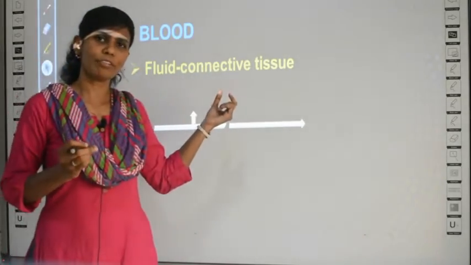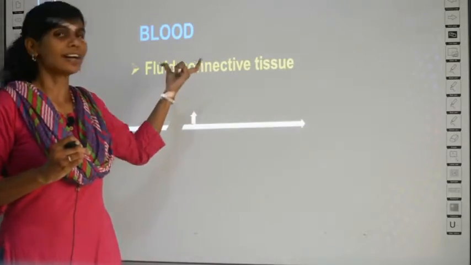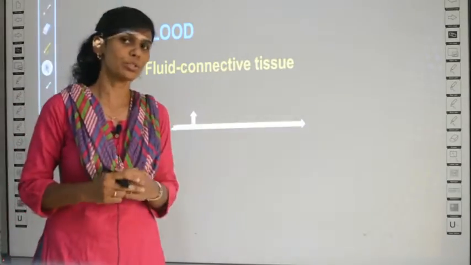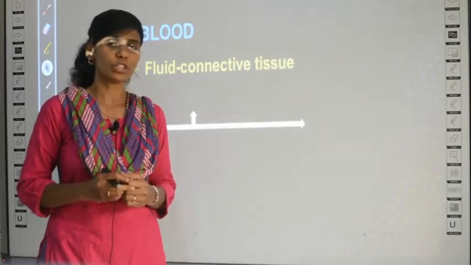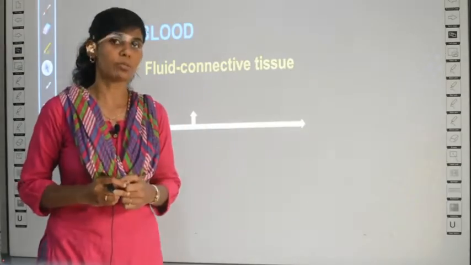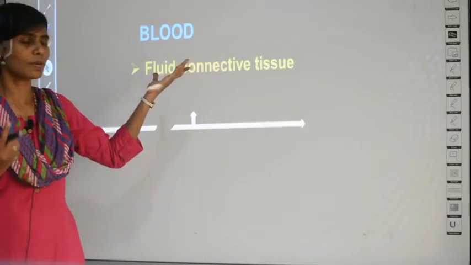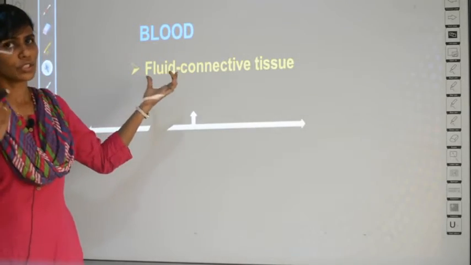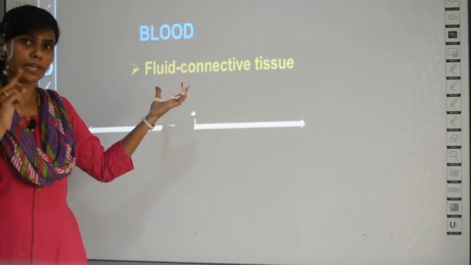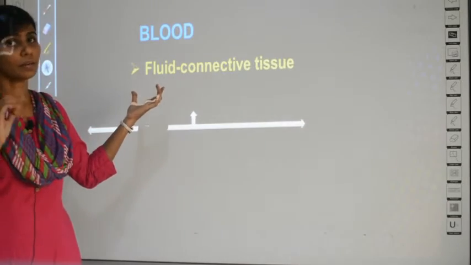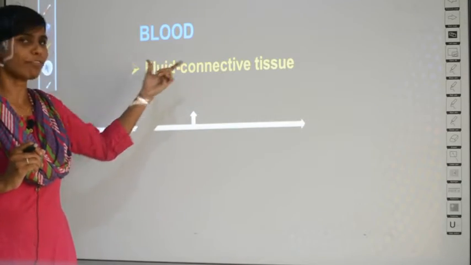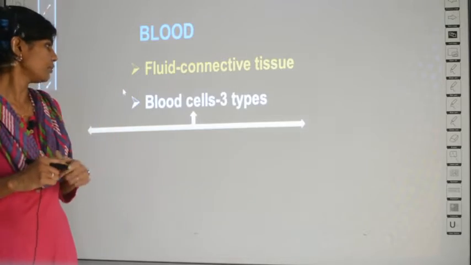And what type of tissue? It is a type of tissue called connective tissue. Every tissue has its name based on its function, all right. In your grade 7 you must have studied about tissues. In 6 and 7 you are learning about this, so you must be familiar, I guess. So just keep the concept in mind. Blood is also a tissue, though it is a liquid. So it is a fluid and it is a connective tissue.